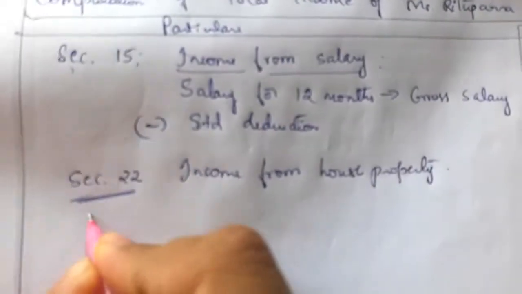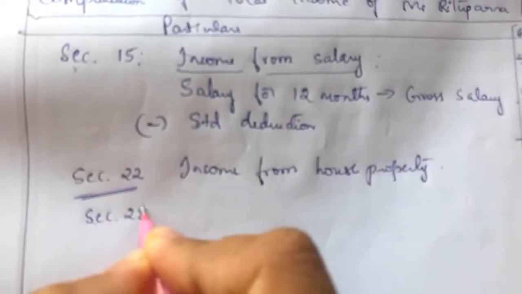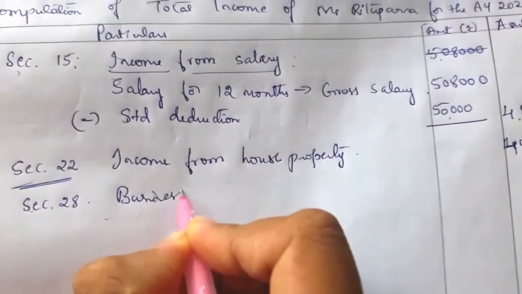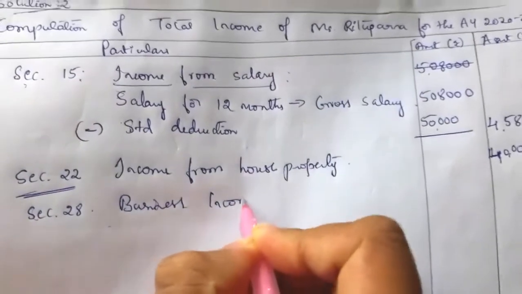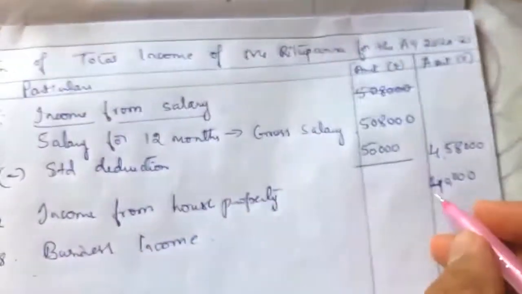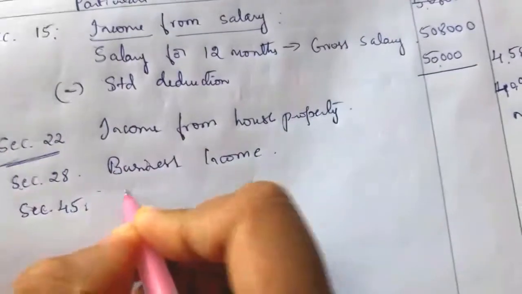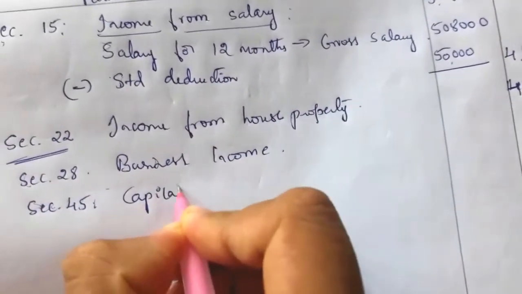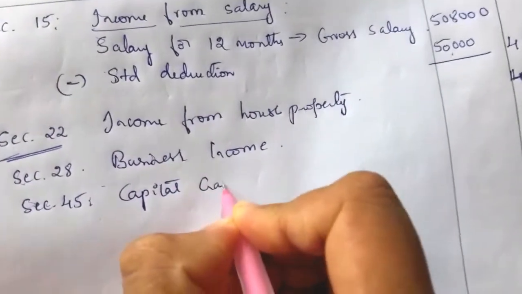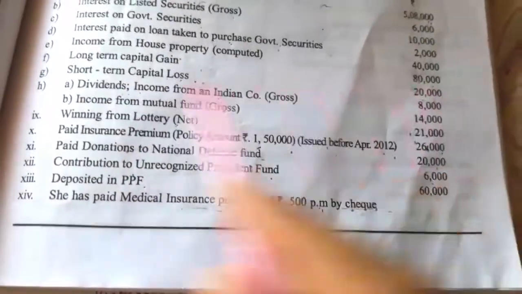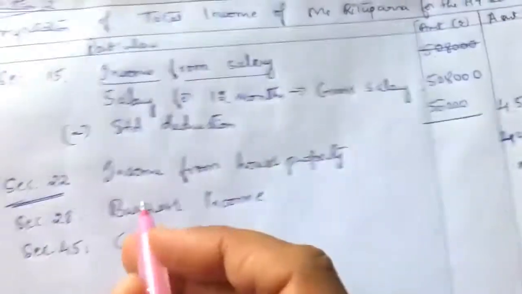Next, third head, section 28. Section 28 is business income. In this question they have not given any information about business income, so nil. Business income is nil. Next, section 45 is relating to capital gain. Under that we have long term capital gain and short term capital loss. Long term capital gain how much? 80,000. Short term capital loss 20,000.